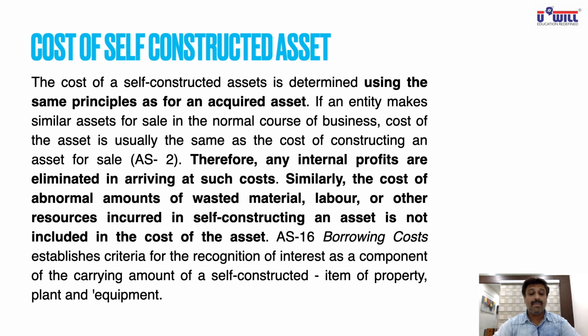Similarly, the cost of abnormal amounts of wasted material, labor or other resources incurred in self-constructing an asset is also not included in the cost of the asset. You directly debit them as your loss in the P&L account. AS 16 on borrowing cost establishes criteria for the recognition of interest as a component of the carrying amount of a self-constructed item of property, plant and equipment, so interest on loan can be included, but as per the conditions of AS 16.